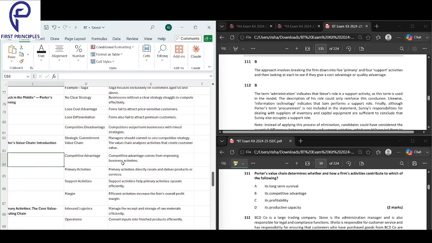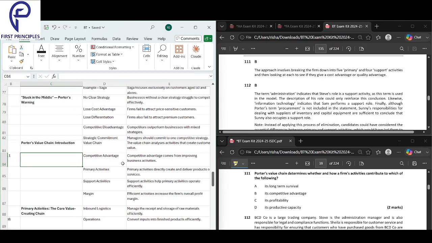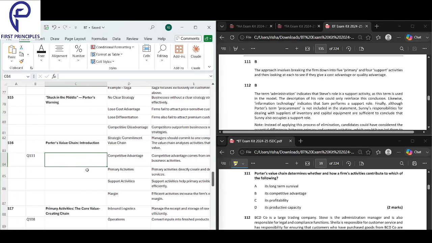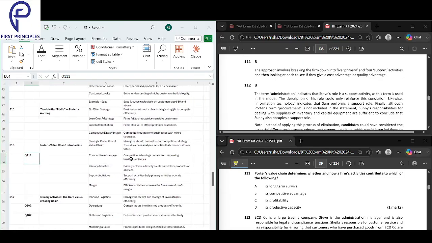Competitive advantage comes from improving the business activities. So how can you improve the business activities so that you can get a competitive advantage?